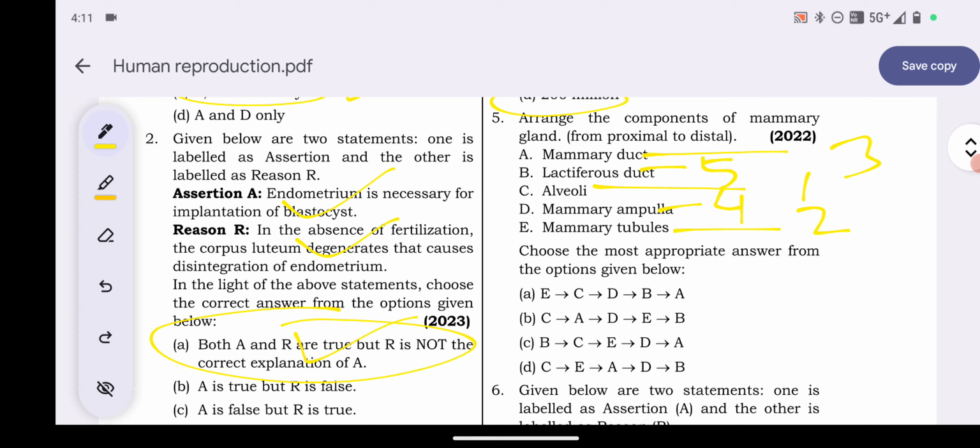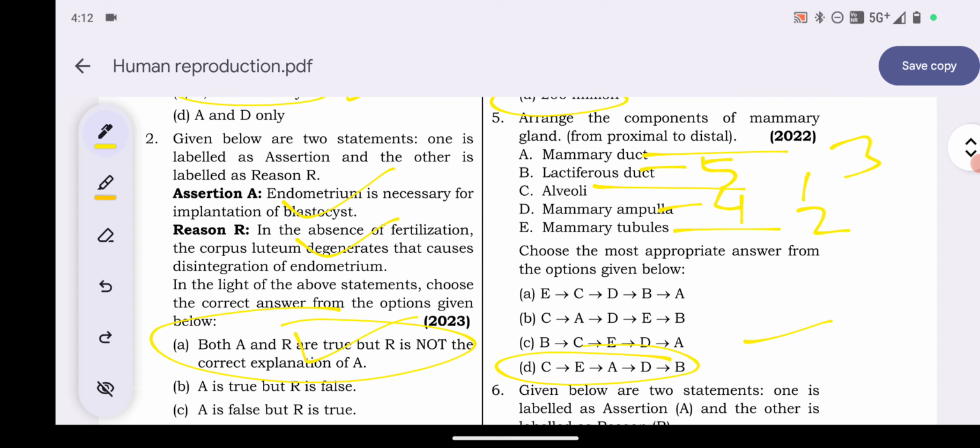So this is the correct option: C, E, A, D and then B. Option D is your answer. Yes, D is your answer.